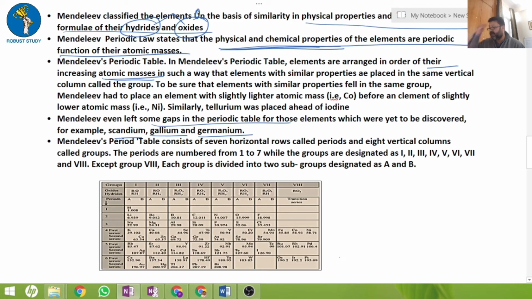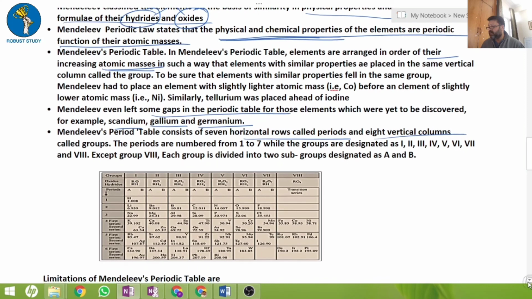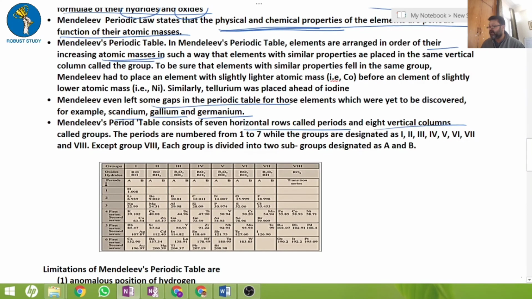His periodic table has 7 horizontal rows and 8 vertical columns. The vertical columns he called groups, and the horizontal rows he called periods. So these are the things you have to remember.